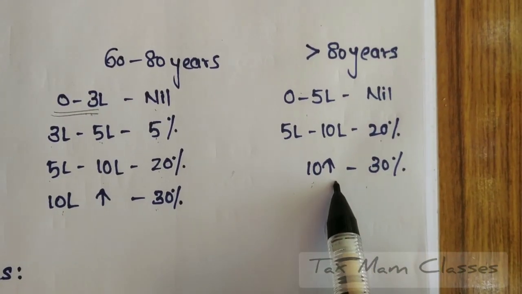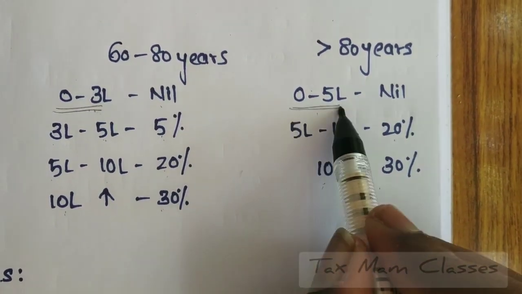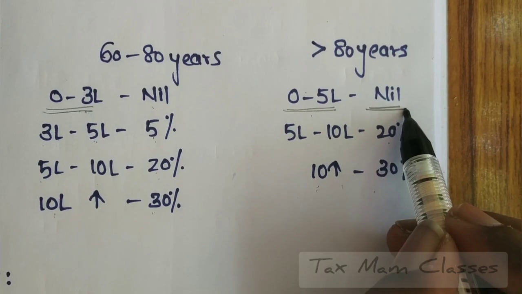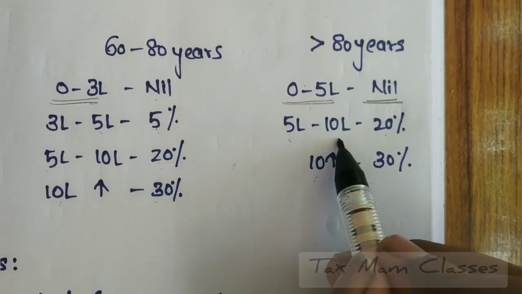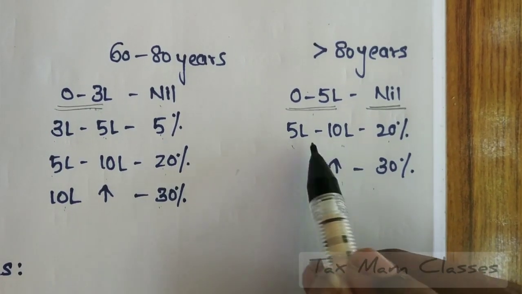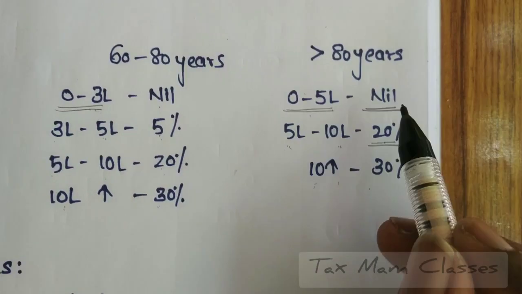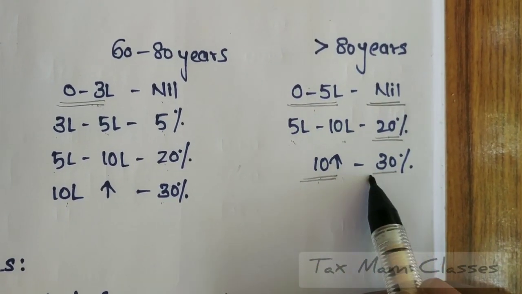And see the last category, super senior citizens. For a super senior citizen, the basic exemption limit is 5 lakhs. That means up to 5 lakhs, whatever the income the individual is earning, it is nil. 5 lakhs to 10 lakhs, if the income falls under this category, then the tax liability is 20%. If the individual is earning more than 10 lakhs, then the tax liability is 30%.